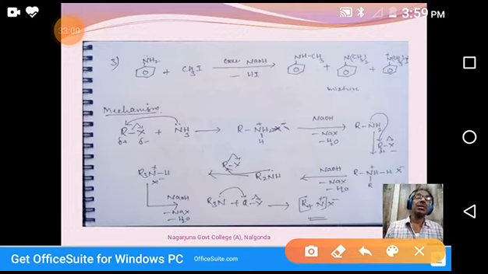Alkyl halides, when they react with ammonia in place of base, the hydrogens of ammonia are replaced one by one by alkyl groups. That's why this reaction is termed ammonolysis of alkyl halide. In this method, we get a mixture of primary, secondary, tertiary, and quaternary ammonium salts. That's why it is not cost effective. Then we have to separate the mixture. That's why it is not preferable.